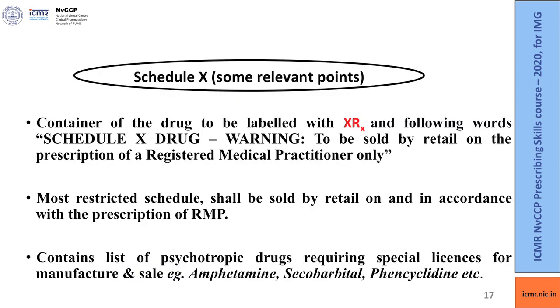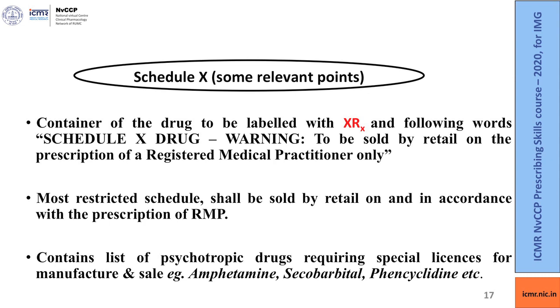Now, Schedule X drugs. Some relevant points regarding Schedule X drugs are as follows. The container of the drug is to be labelled with XRx in red color and the words "Schedule X drug warning", to be sold by retail on the prescription of a registered medical practitioner only.